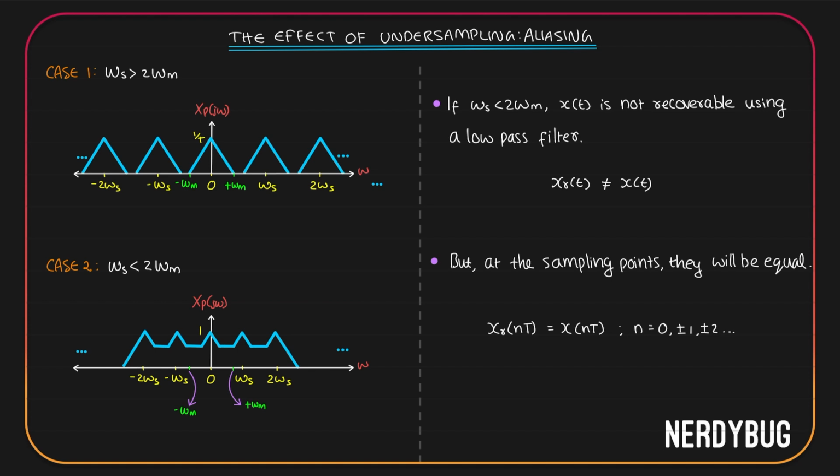We will have the value of the signal at the sampling points, but we will not be able to apply interpolation. That is, we will not be able to find the intermediate points using interpolation because omega s is less than 2 omega m. So we can write that the values of the reconstructed signal at multiples of T, the time period, are going to be the values of the original signal x of t at multiples of T.